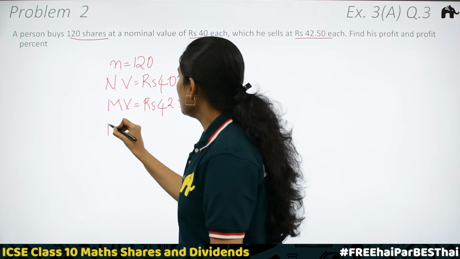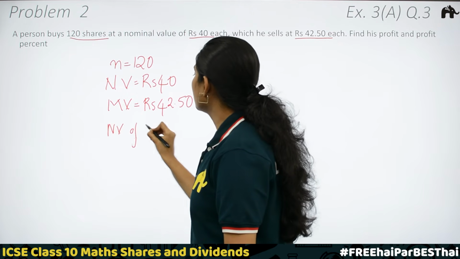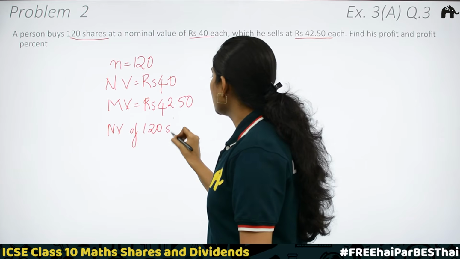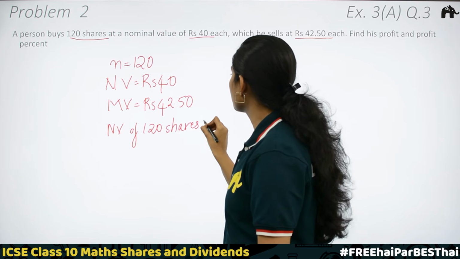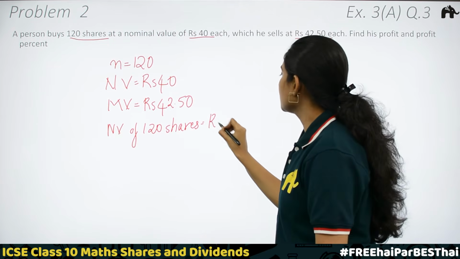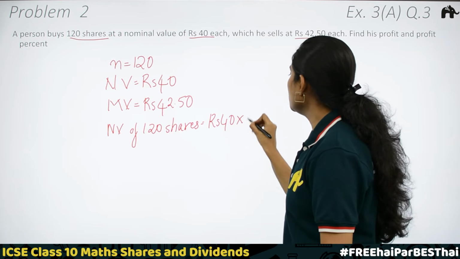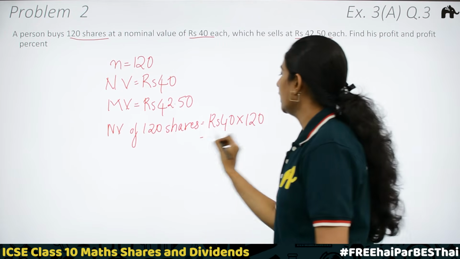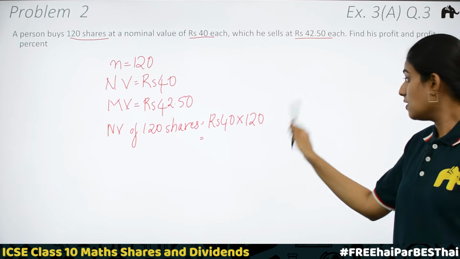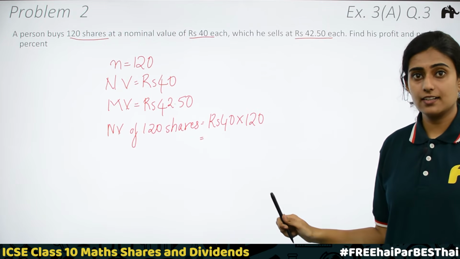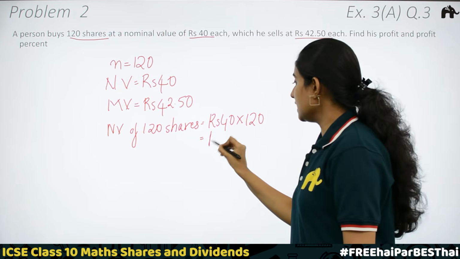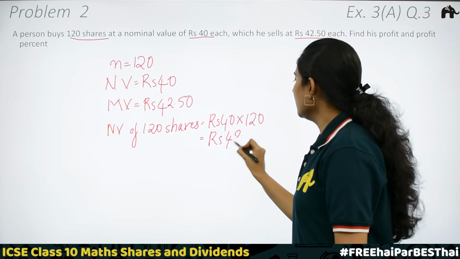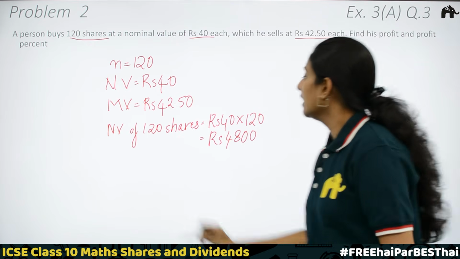So, the nominal value of 120 shares is equal to rupees 40 into 120. What is the answer? Yes, rupees 4,800. Correct.